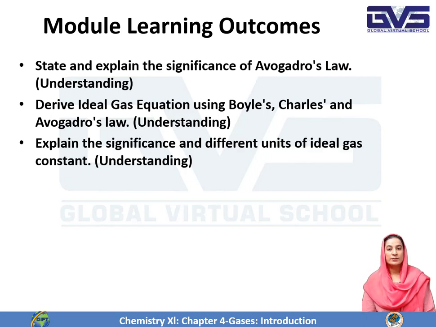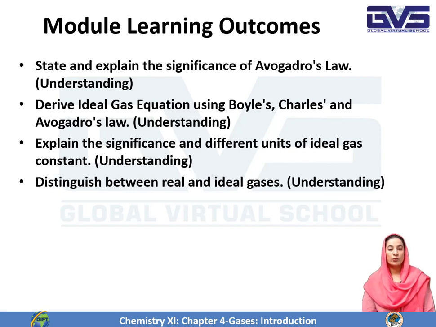You will be able to explain the significance and different units of the ideal gas constant, that is R, and you will be able to distinguish between real and ideal gas. Gases are ideal if they obey the gas laws, but they are not ideal if they do not obey the gas laws. So non-ideal gases are also called real gases.